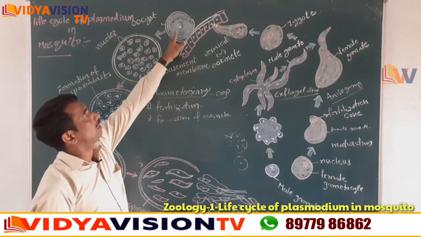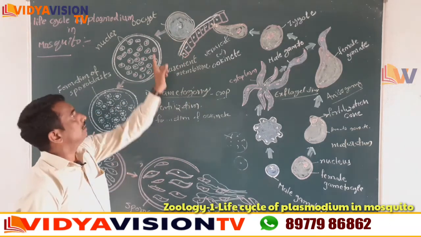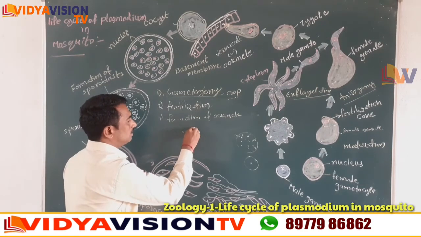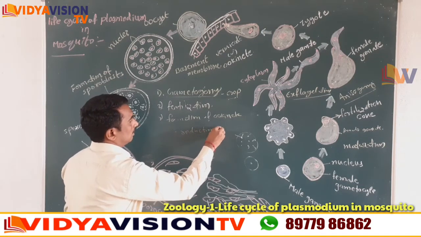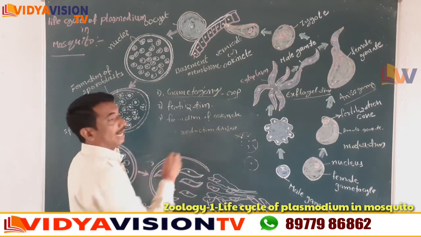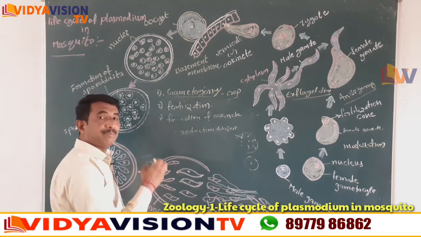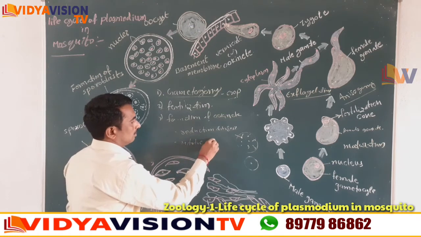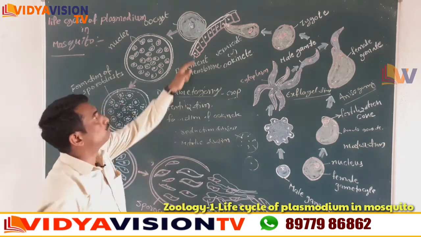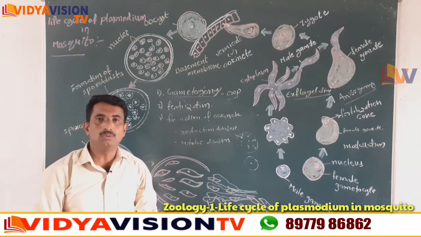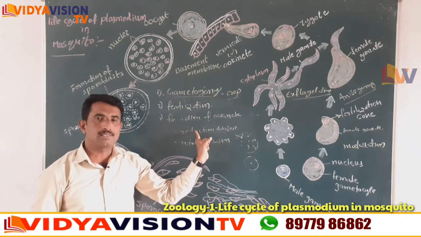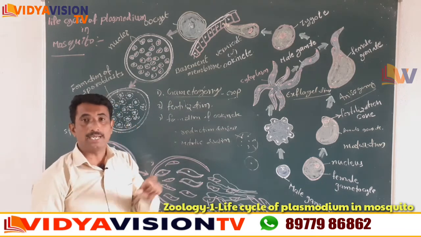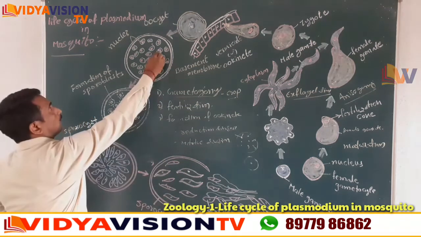The nucleus of the oocyst first undergoes reduction division, followed by many repeated mitotic divisions, to form many daughter nuclei.